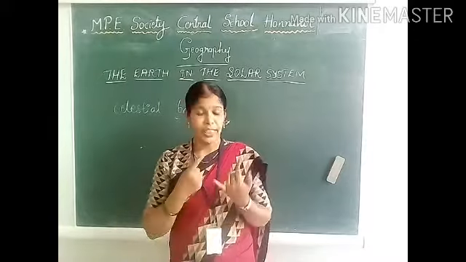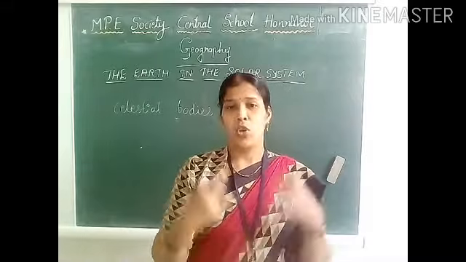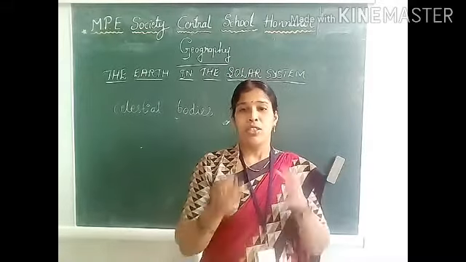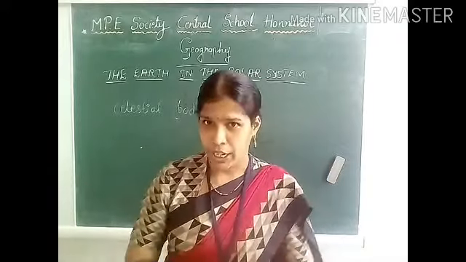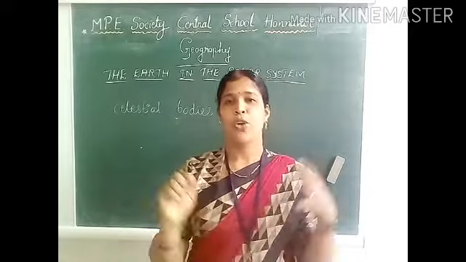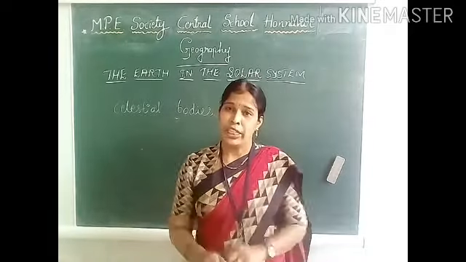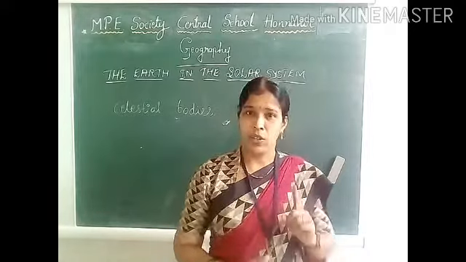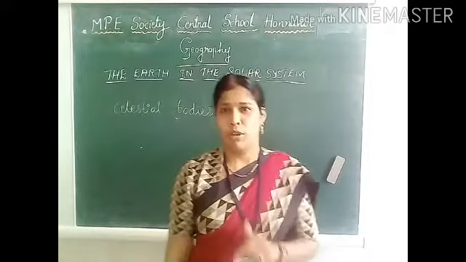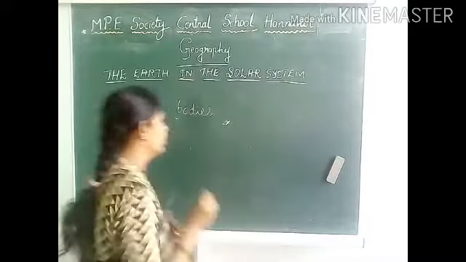See students, the sun, moon and all the planets or all the shining objects shining in the night sky are called the celestial bodies. Okay, the sun, the moon, all the planets, all the shining objects which are shining in the night sky are called the celestial bodies. Okay, next let us understand about the stars.